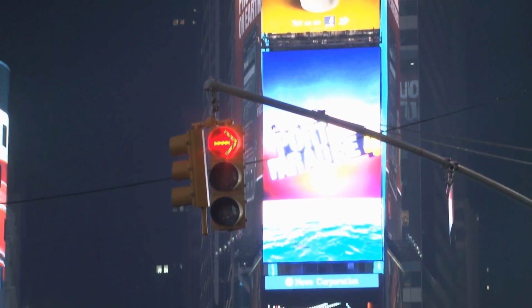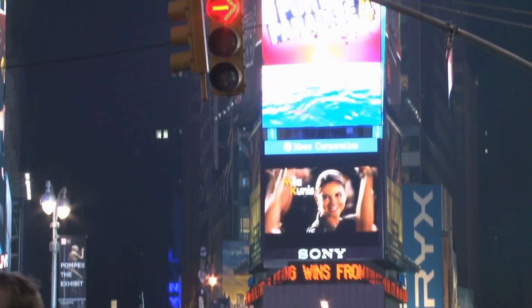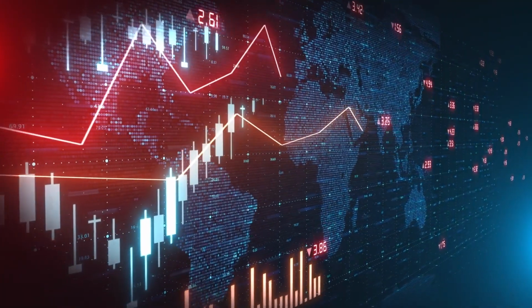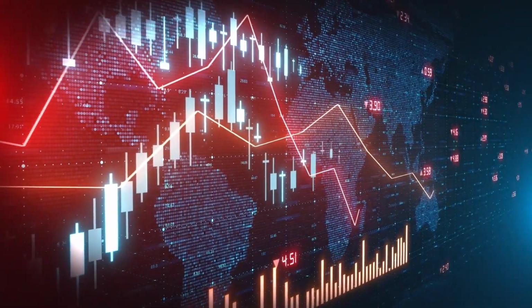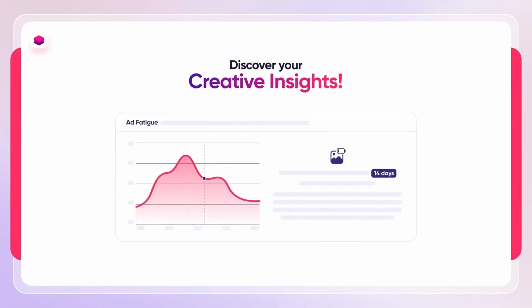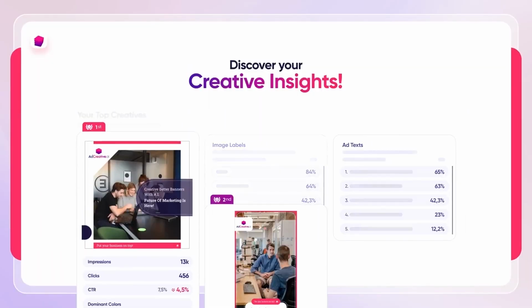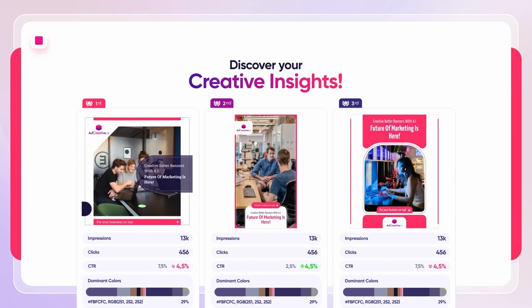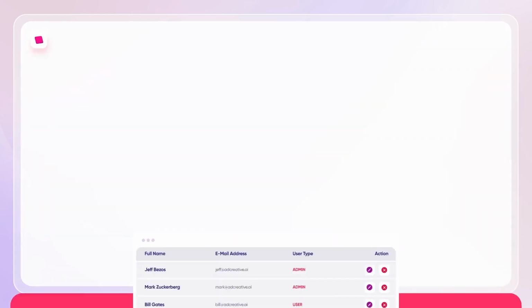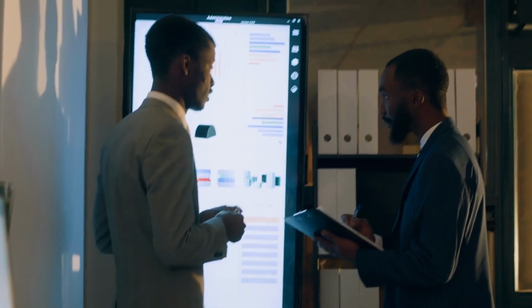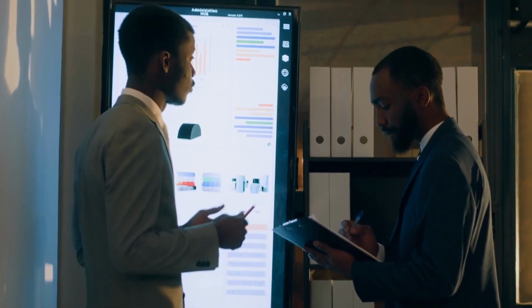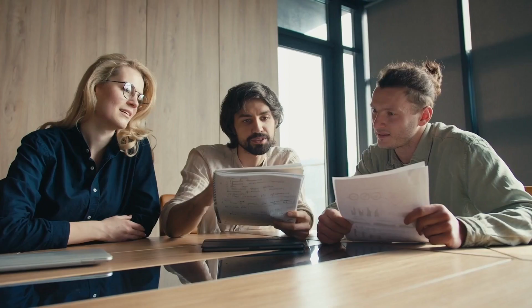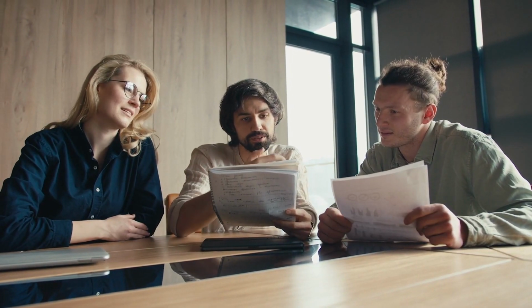AdCreative AI not only helps you create optimized creatives, but also provides valuable data-driven insights to continuously improve your strategies. Through the analysis of performance trends, you can gain valuable insights into which creatives and texts are generating the most conversions. The platform also provides a white label feature that enables agencies to personalize the platform with their own branding, logo, URL, and more. 2.